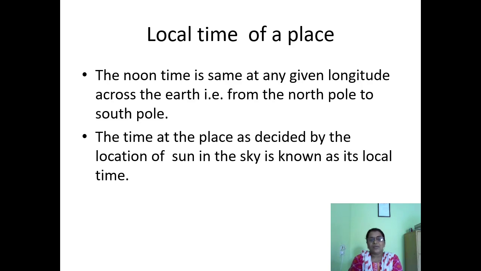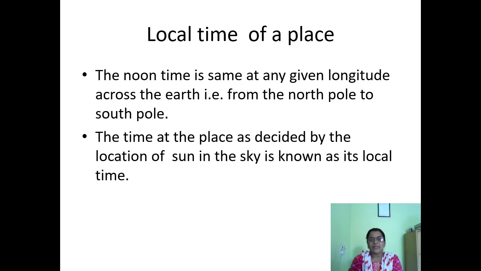Here we are talking about 16-degree east longitude. Places on the 16-degree east longitude have the same noon time throughout the longitude. All the places will have the same noon time, and this is called local time.